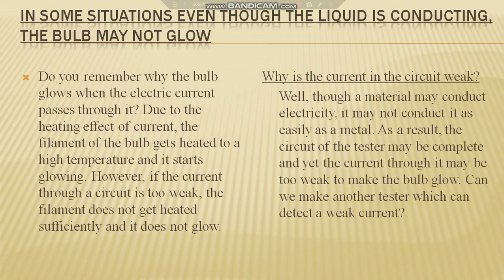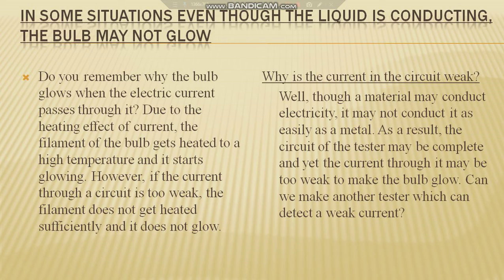bulb to glow. Do you remember why the bulbs glow when the electric current is passing? As you all have learnt in your earlier classes, when the electric current is passing through the filament of the bulb, the filament gets heated up and it is what emits the light. Whereas in a few liquids, the electric current will pass through them and through the circuit also, but the current passing will not be enough to heat up your filament, and that may be the reason for the bulb not glowing.